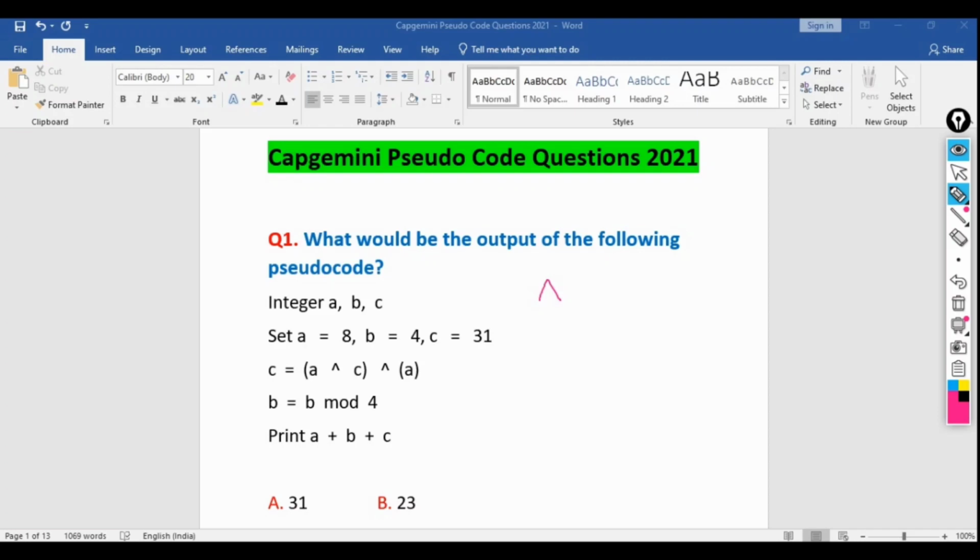What is the value of A equal to 8? What will be the binary value of A? I know the binary value of 8 is 1000, so I am not wasting my time. Then what is the binary value of B?